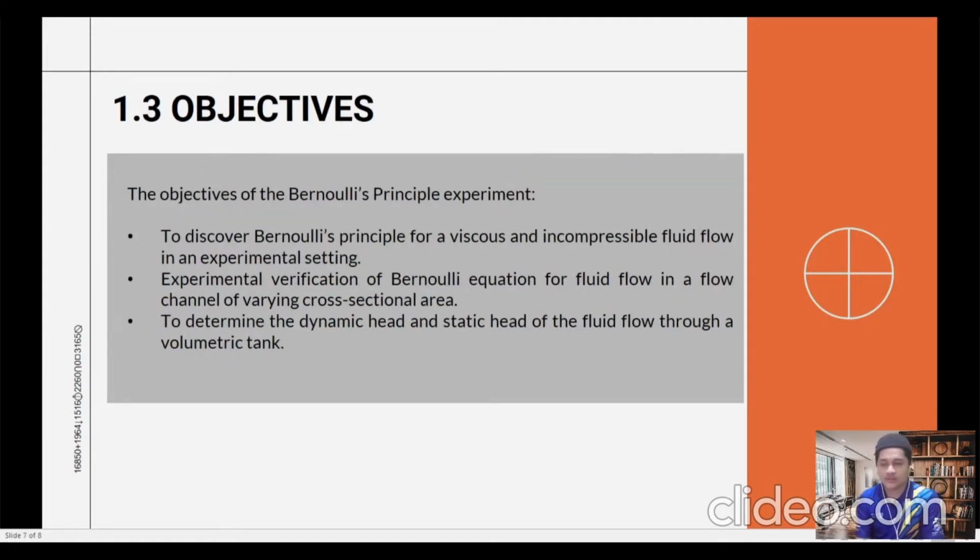Next, 1.3 Objectives. The objectives of the Bernoulli principle experiment are, first, to discover Bernoulli's principle for a viscous and incompressible fluid flow in an experimental setting. Second, experimental verification of the Bernoulli equation for fluid flow in a flow channel of varying cross-sectional area. And last, to determine the dynamic head and static head of the fluid flow through a volumetric tank.